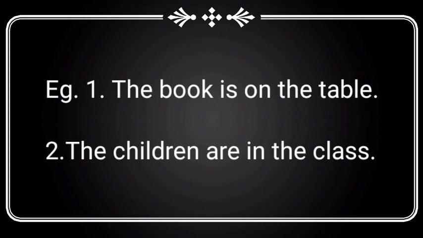Here see this example: The book is on the table. Here on is the preposition. The table is the noun form. So it is placed before the noun to show what relation it has to another noun. Here the book is another noun. So the book is on the table. Both nouns are joined by the preposition on.